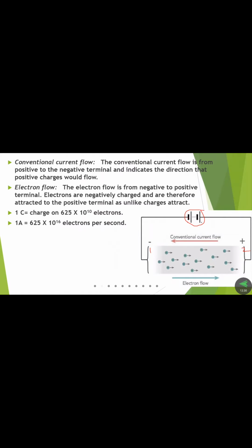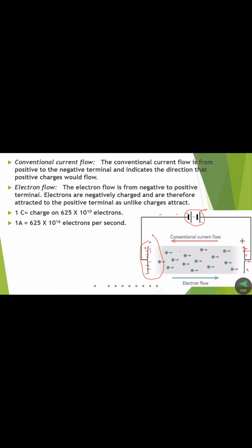The negative terminal offers the electrons, so all electrons accumulate at side 1, and all positive charges accumulate at side 2.